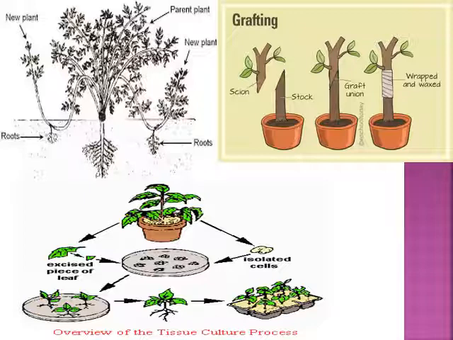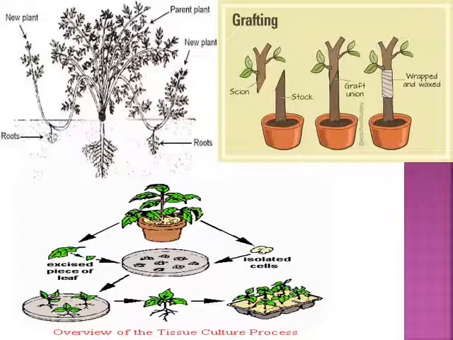And here you can see the grafting. In grafting, there are the scion and the stock. The scion is that part of the plant with the desired characteristics, which is to be induced in the stock that is already planted in the soil. After the graft union is made, they are wrapped and waxed. After some time, you will see that the plant develops the characteristics of that scion, which was inserted into the stock plant.